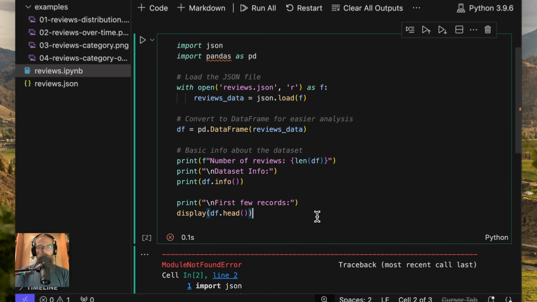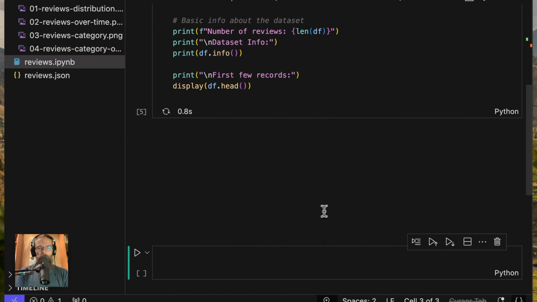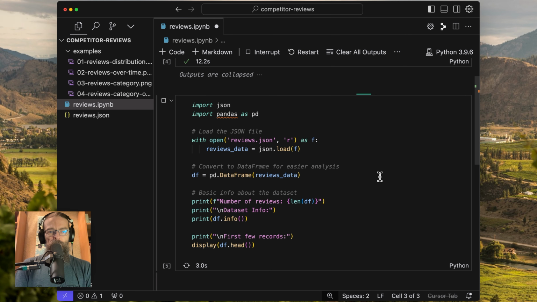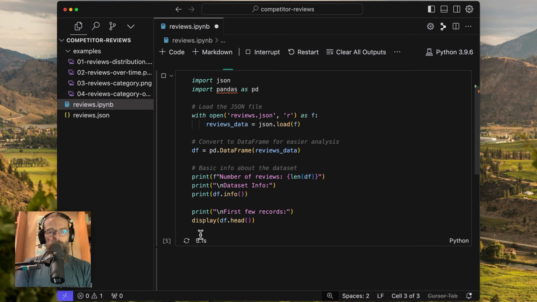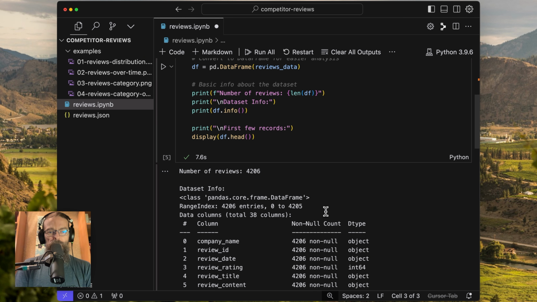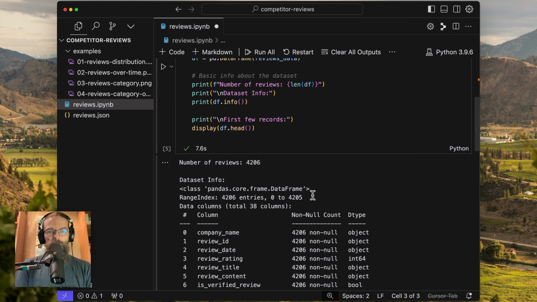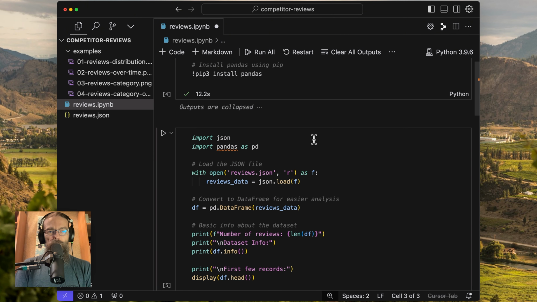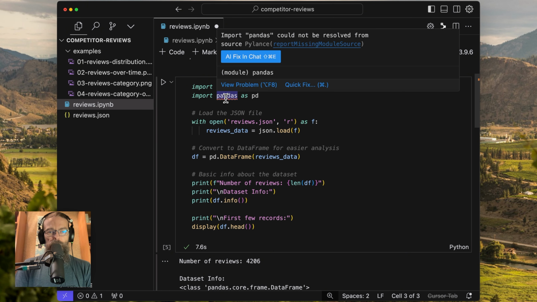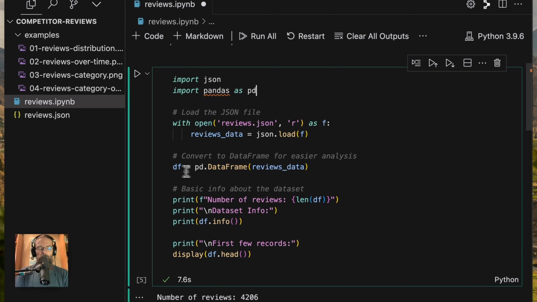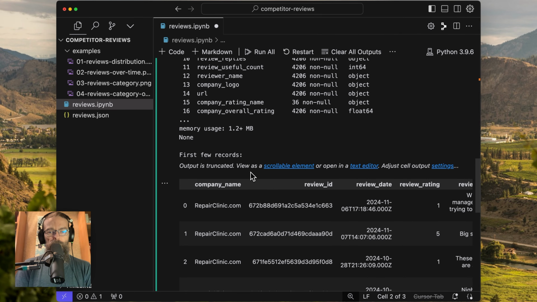All right, now when we come back to this, I'm going to run this again. And we can see it's loading the JSON file. It's sticking it into a data frame, and it's saying there's 4,206 records in this data frame. One of the cool things, again, I'm not a data scientist, but I do know that once you've got something in a data frame, you can start to do some cool stuff with it.